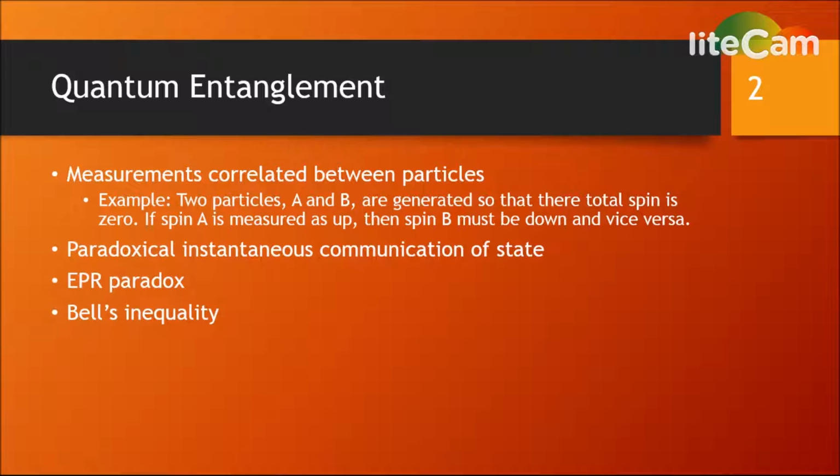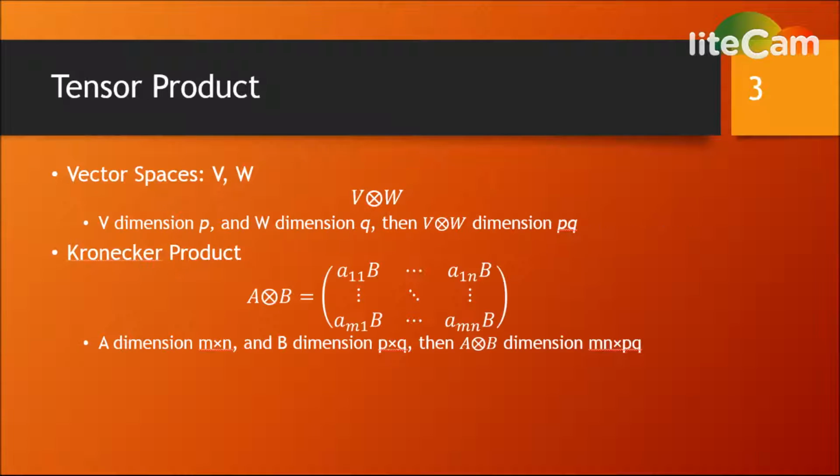Conversely, if the spin of particle B was measured and found to be spin up, then the spin of particle A would have to be spin down. Therefore, some interpreted entanglement as evidence of a paradoxical faster-than-light communication of information. Einstein, Podolsky and Rosen published a paper in which they criticized quantum mechanics as incomplete because of this perceived defect. However, these views are based on the premise of local realism, the principle which has been largely refuted by experiments demonstrating Bell's inequality.